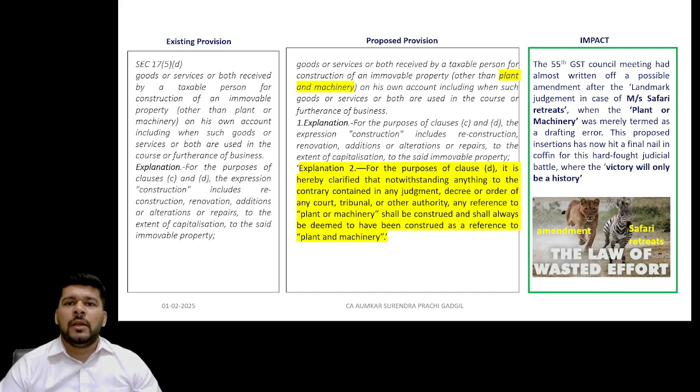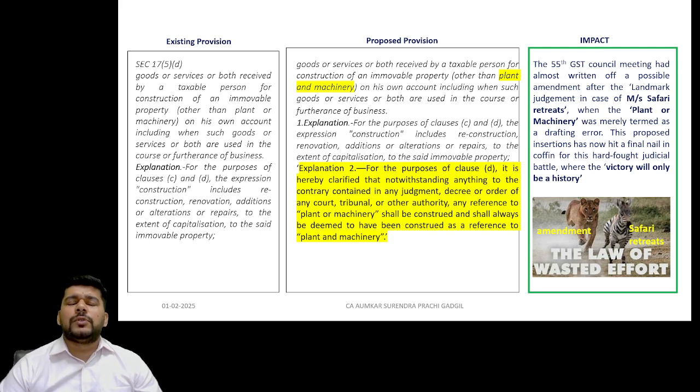Safari Retreats. The emphasis was on whether plant or machinery can be considered as plant or machinery in itself, as it was in the law, and where the building could have been considered as a plant or machinery, on the basis of which the credit eligibility could have been defined, in order to really cut out the very principles which were laid down in the judgment.